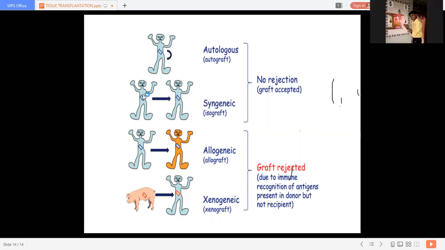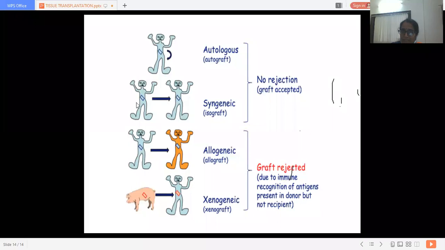In case of identical twins, this isograft can give very good results. Or you can compare one genotype to another genotype in the same family. There are more chances of the same genotype in the same family, and graft acceptance is also more in case of isograft.